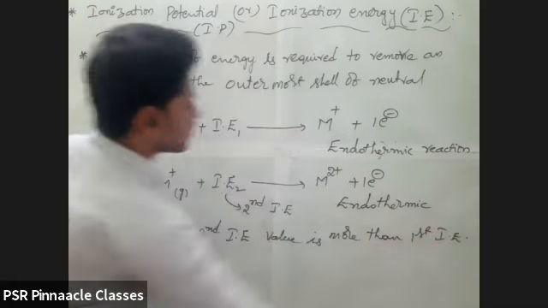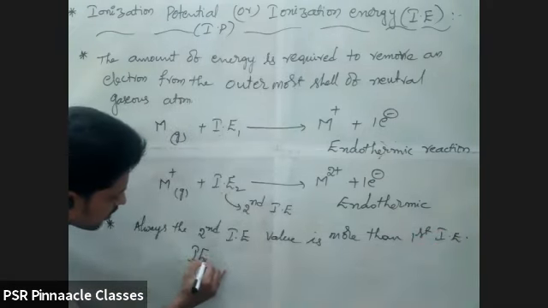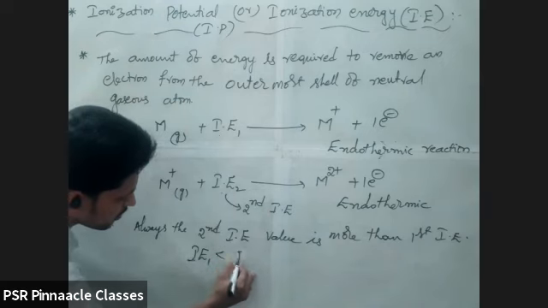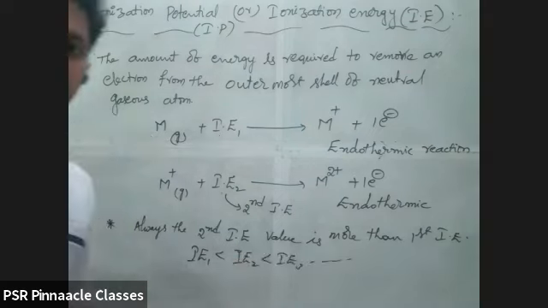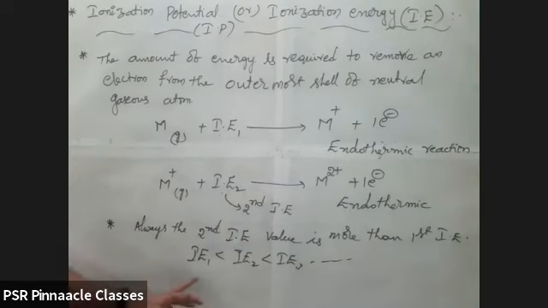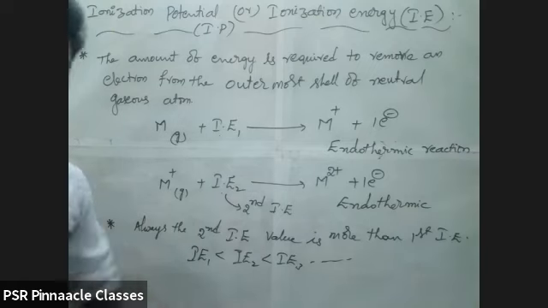Why is it like that? IE1 is less than IE2, which is less than IE3, and so on. Why did we write it like that?